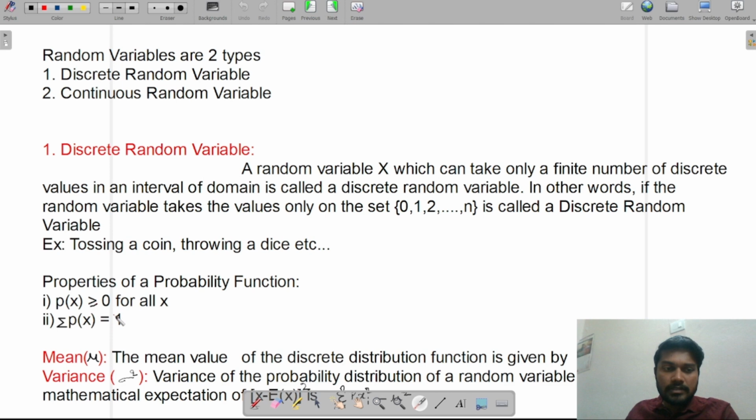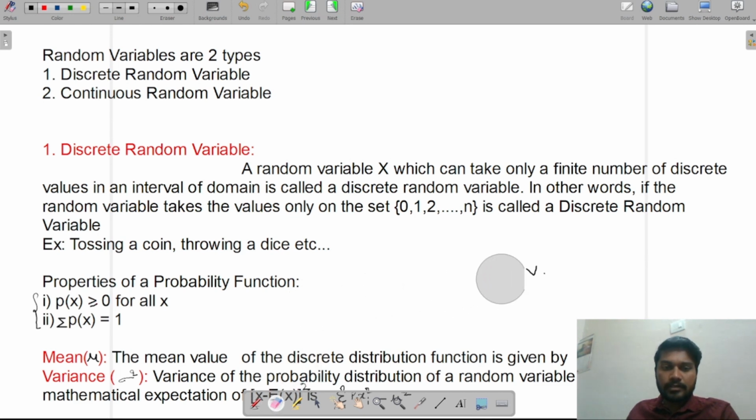If it satisfies these two properties, then p of x is called a discrete random variable. Otherwise, if any property is not satisfied, then it will not be a discrete random variable.